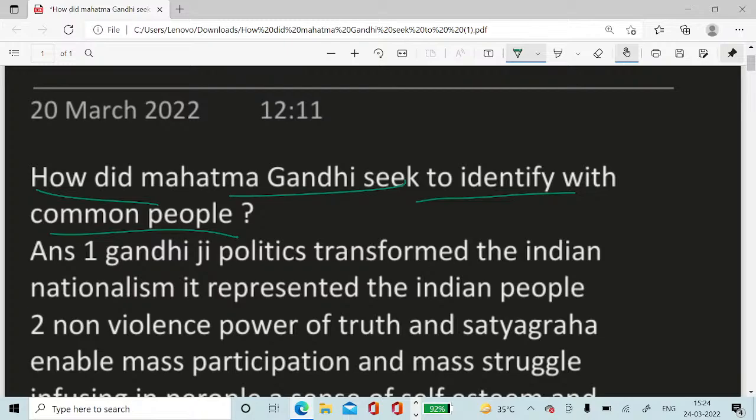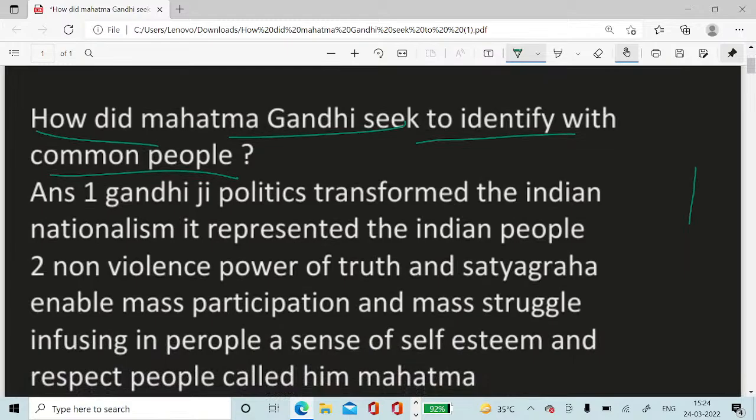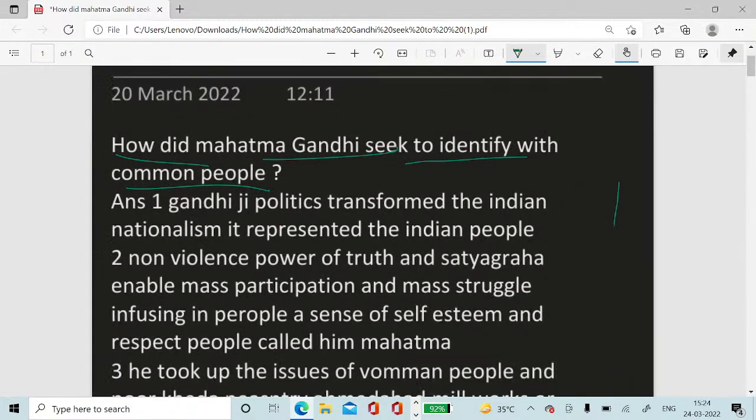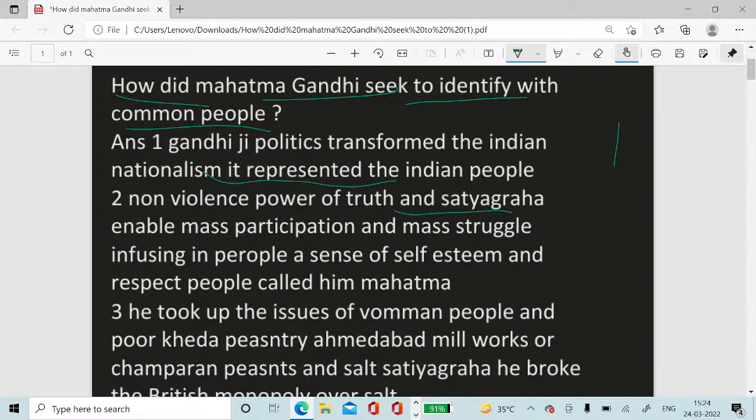How did Mahatma Gandhi seek to identify with common people? Answer: Gandhiji's politics transformed Indian nationalism. It represented the Indian people through non-violence, power of truth, and satyagraha, enabling mass participation and mass struggle, infusing in people a sense of self-esteem and respect. People called him Mahatma.